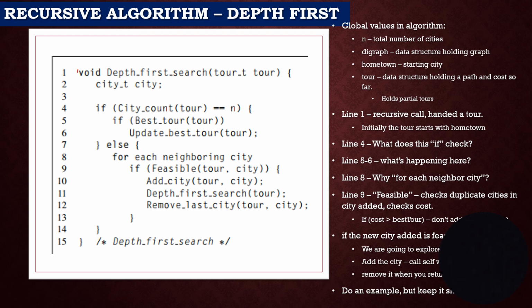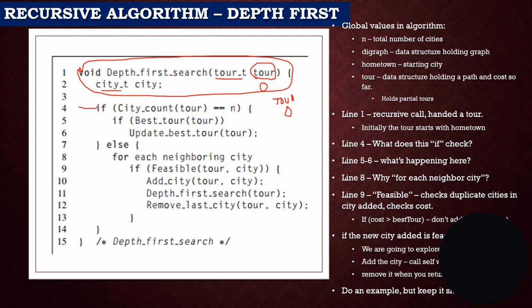Here is our function call up here. And we're going to have a special kind of data structure called a tour T, and the variable is going to be named tour. All right. And we pass it a city. And now what we do is we start by saying, hey, our tour is going to keep track of the places we've visited. So when we first start, we're going to start at node 0, and our tour will have a 0 in it. And that's all it has in it. It will probably have the cost in there as well, but the only node in it is 0.